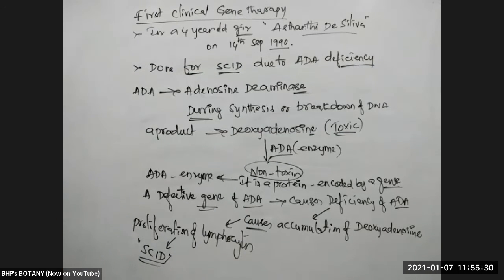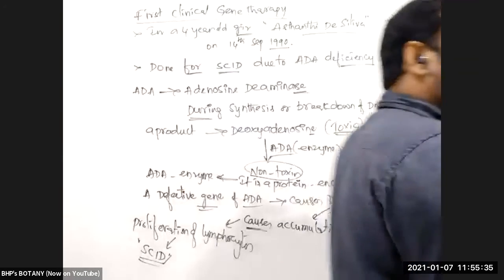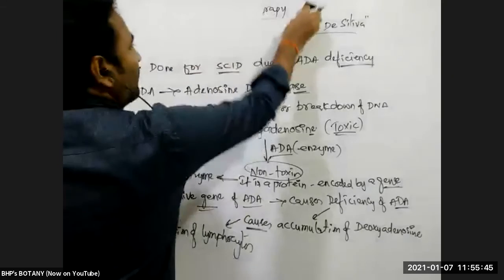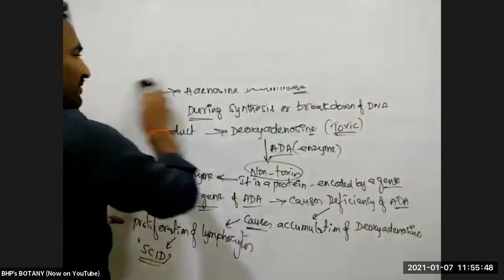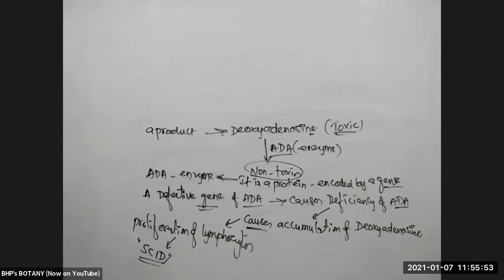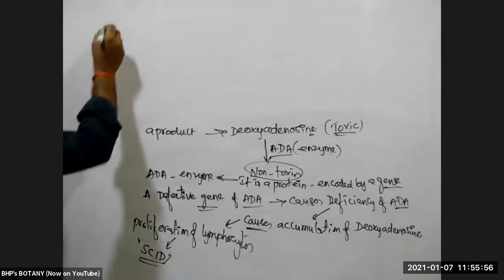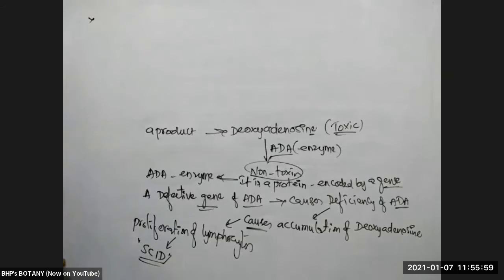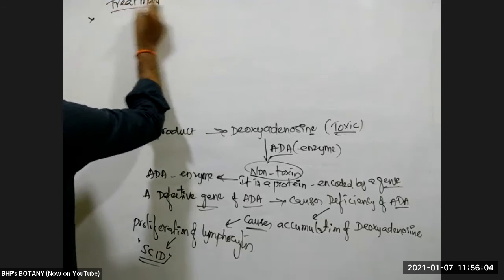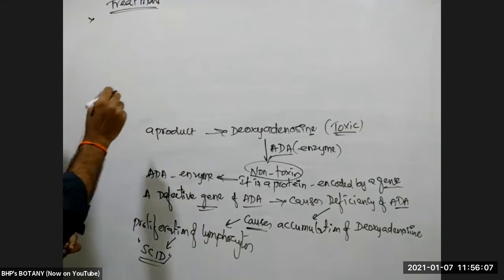This severe combined immunodeficiency can normally be treated in two ways. Gene therapy is one, and another one is a normal therapy. See here, injection of ADA enzyme we can give. See here, for this treatment, the first one is